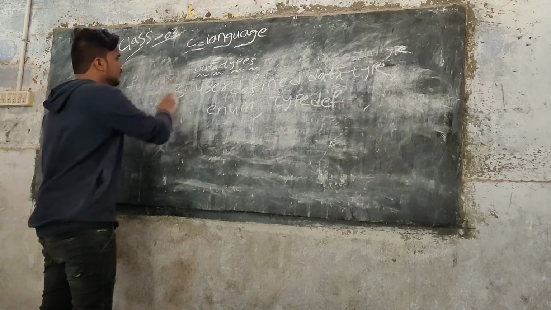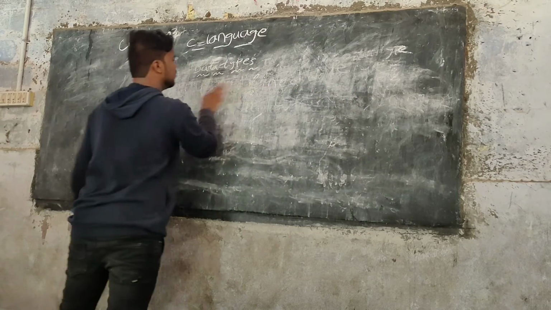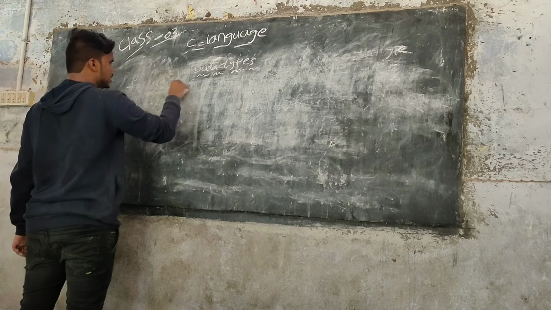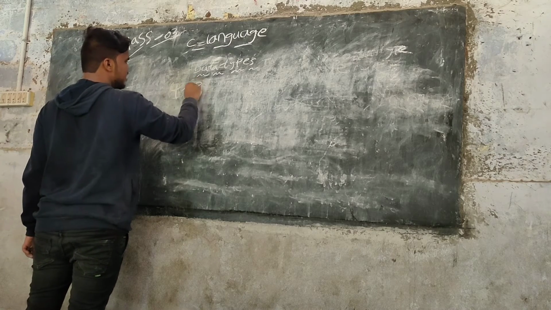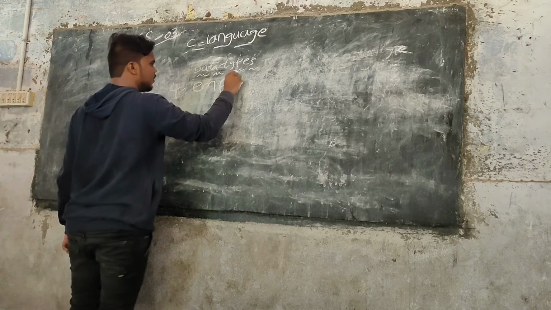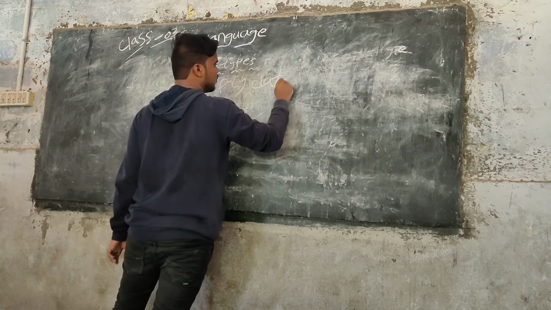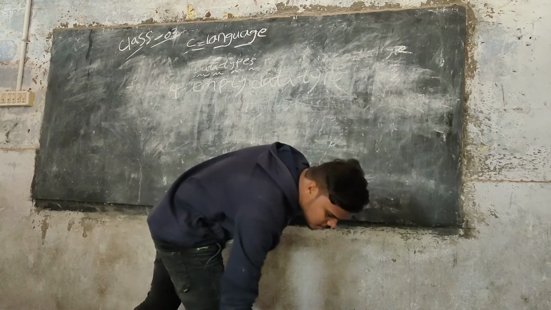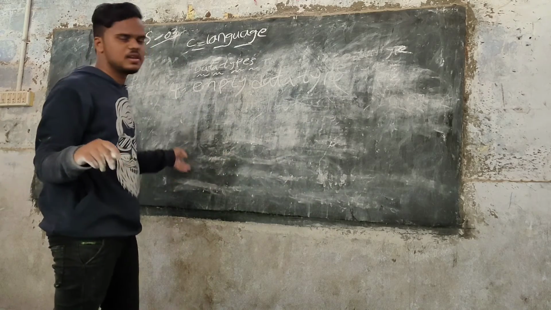And we move on to the fourth data type. The fourth data type is the empty data type. Empty data type is nothing but it has none.